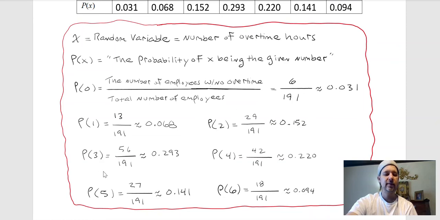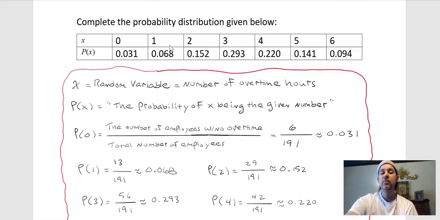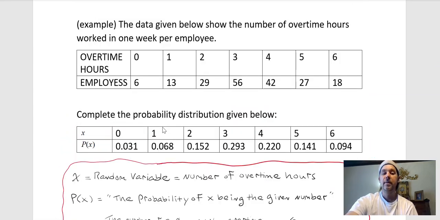Now, I did that in the same way for all the other values of the random variable. Okay, 0 hours overtime all the way through 6 hours of overtime. So that's one thing that we might do, construct a probability distribution based on some data that's given.